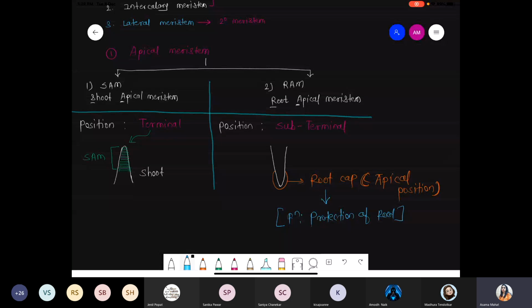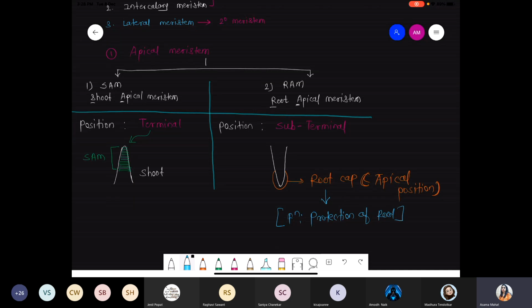So it's a very delicate cell. It might be possible that due to friction force, the root cell gets damaged. So we don't want to damage that cell. So now what happens? Tip of the root cell. Okay, हम soil के अंदर वाली बात कर रहे हैं अभी, हम root के बारे में बात कर रहे हैं. Imagine the tip of that root is covered with the cap. And what is the main function of that root cap? Protection of the root, which is present at the apex.